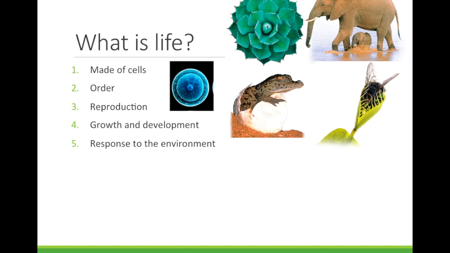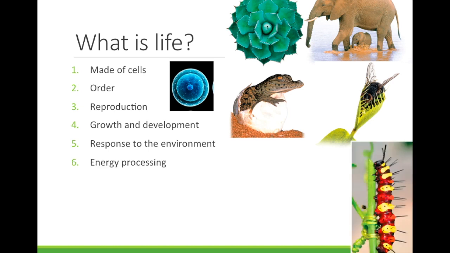Number 5, response to the environment. The Venus flytrap is usually open, but when it feels a fly land on it, it closes to trap the fly and then digest it. The stimulus is the fly landing on the flytrap. The response is the Venus flytrap closing.